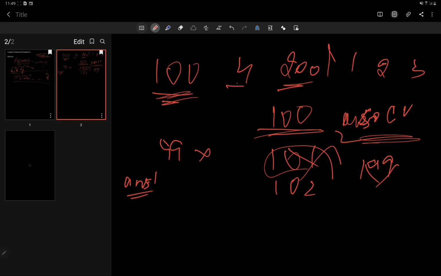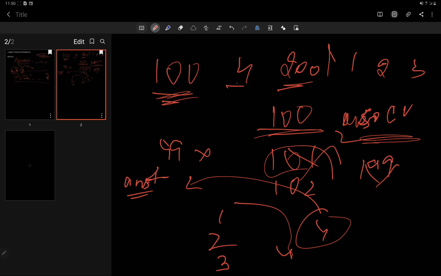Now as soon as we hit 1, we see if 0 is present. No, 0 is not present. So we can start from here. We will add 1 to it, then we get 2. We see 2 is present, then we add 1 more to it, then we get 3, and then finally 4. So this will increase our count to 4, which will be our final answer.